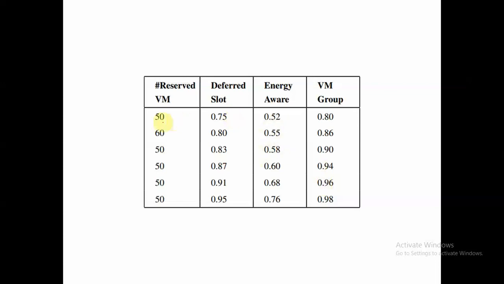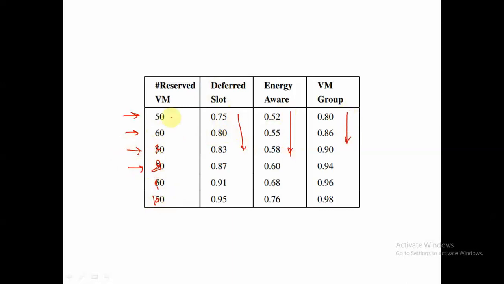Now this is the table for TGR that we have obtained. If we are using 50 initial reserved virtual machines, and then if we start our algorithm with 60 reserved virtual machines, like that. So this is 50, 60, this is 70, this is 80, this is 90, and this is 100. As we can see over here, as we increase the number of reserved virtual machines, the TGR will increase in all the three algorithms.